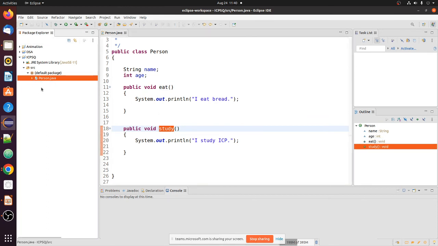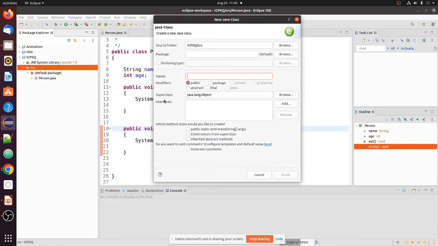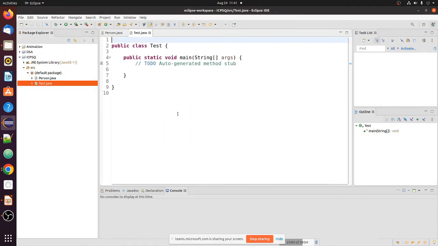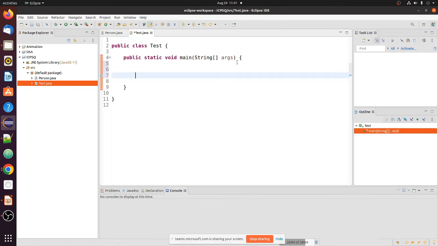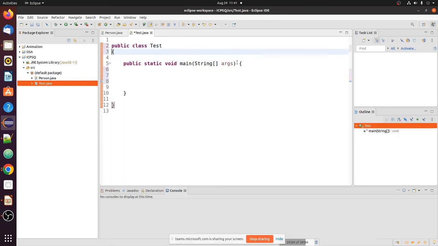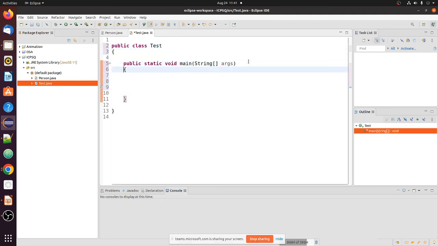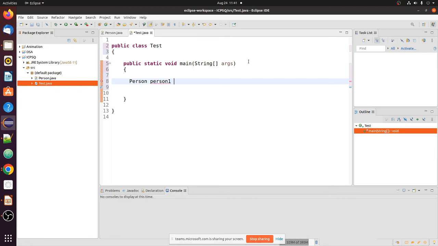Now I will create an object of this class. So let us create a test class. Here I am not going to do anything, just call this person, here as person one, use the new keyword and create an object out of it. Yes, this will create an object.